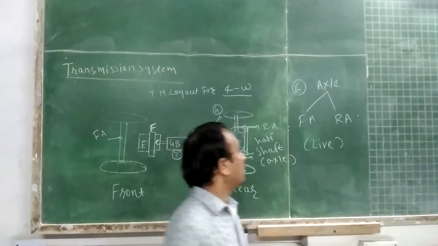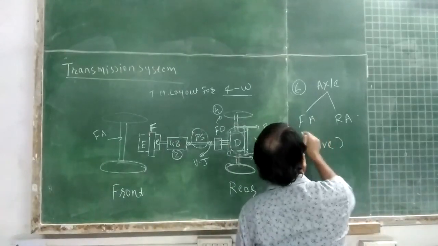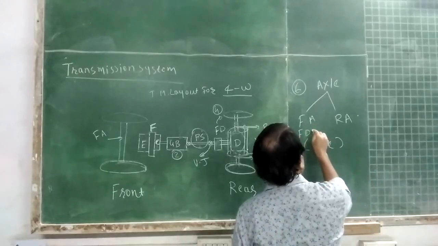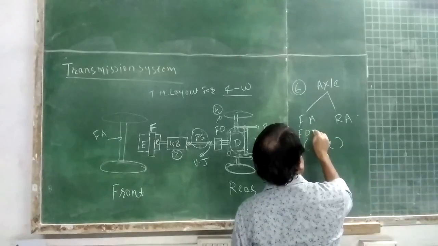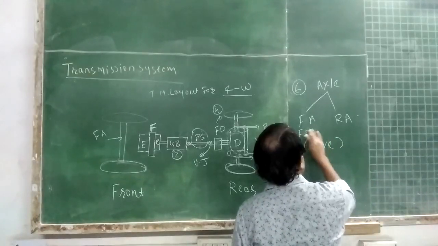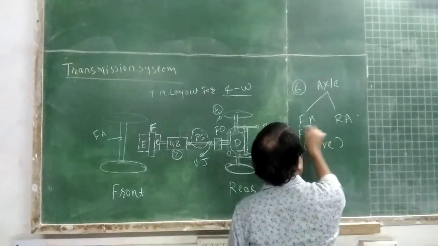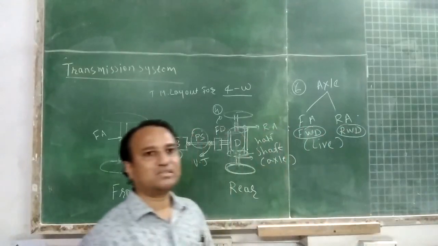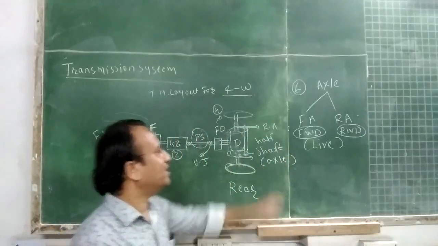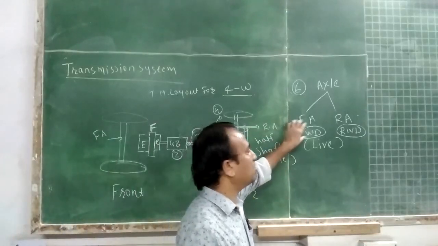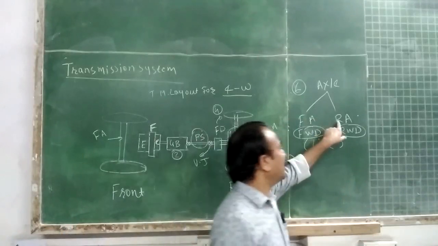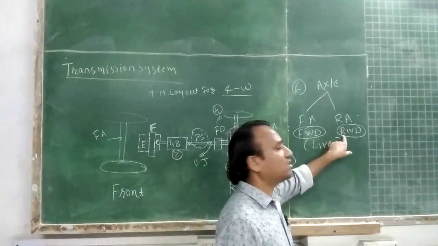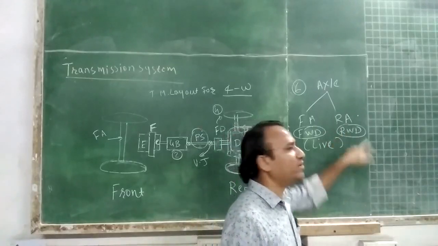If the front axle is the live axle, then that vehicle is called a front wheel driven vehicle. If rear axle is the live axle or driving axle, then that vehicle is called a rear wheel driven vehicle.